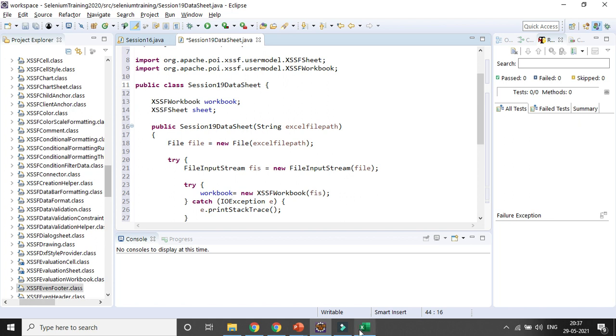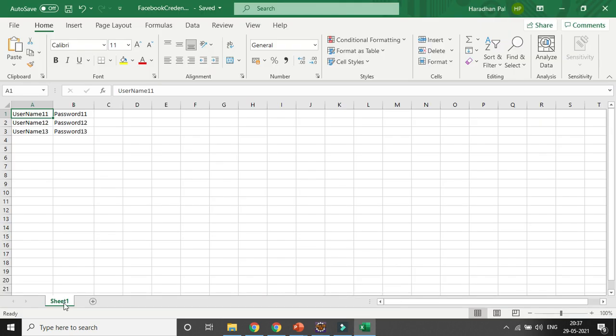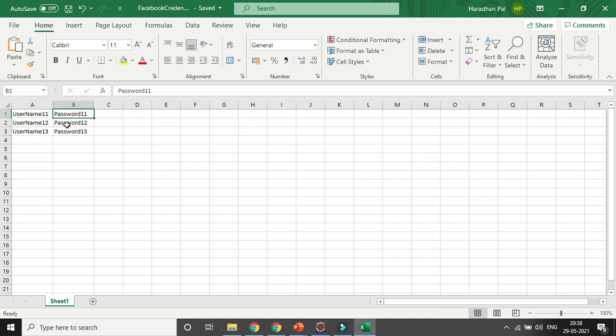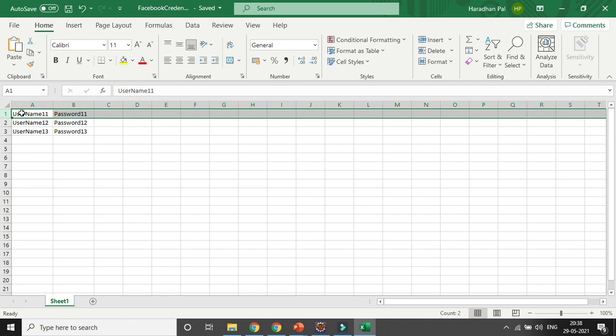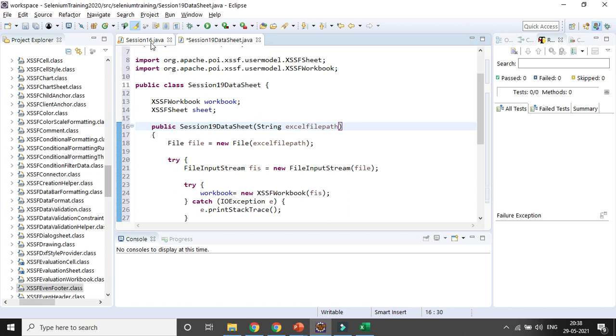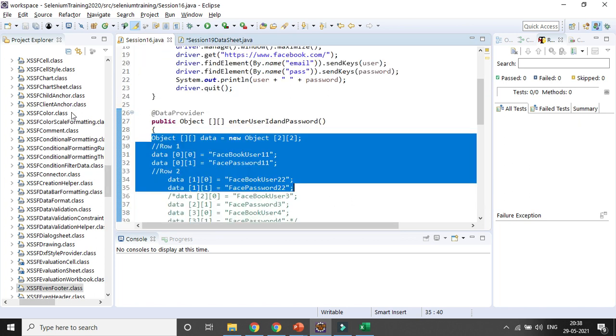Then you need to know the row number, then the cell number or column number, and then you need to get to know the value. And one method I have created is to go over all the rows and see whether any kind of data is there. So that row I will be iterating instead of all the rows. So these are the 3 important methods I have created. Okay, so let's close this thing.